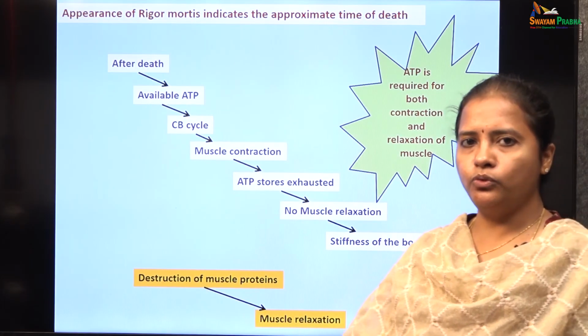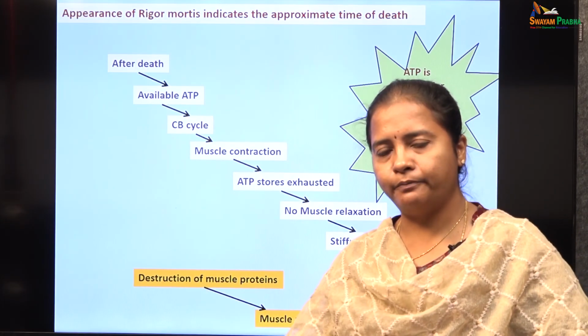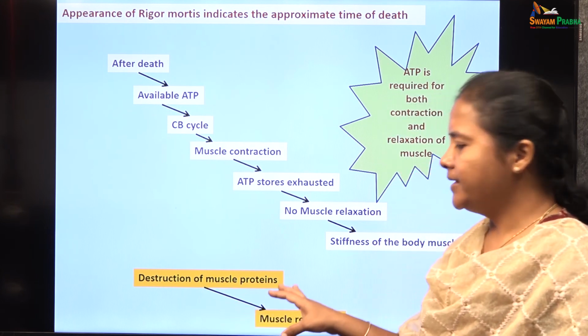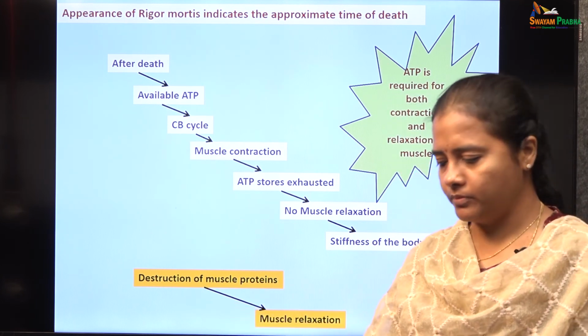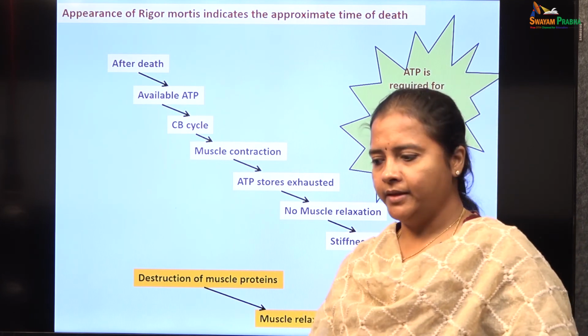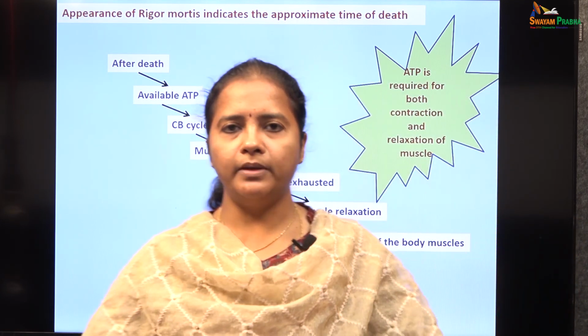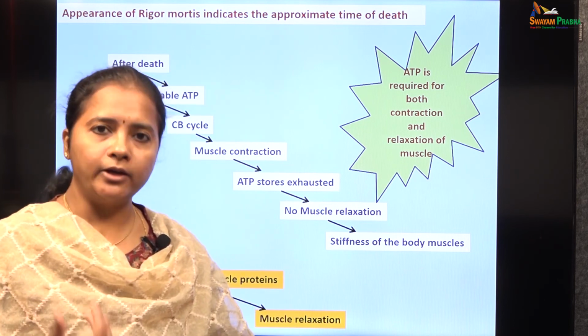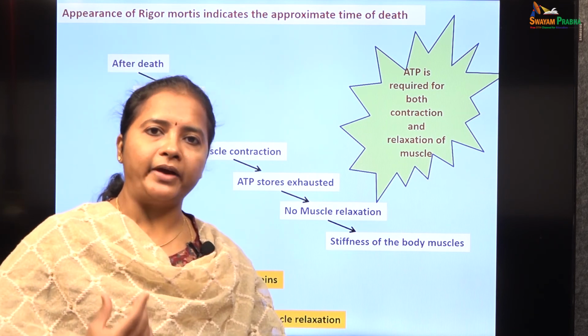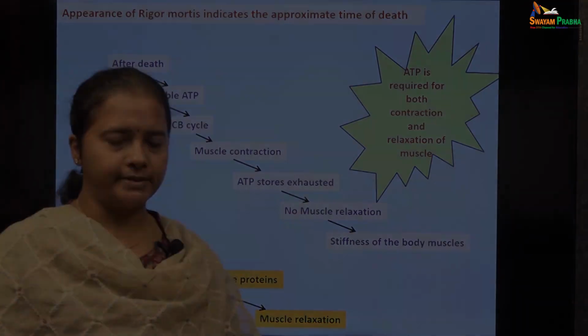After a few hours, due to the denaturation of proteins and destruction of muscle fibers, the muscle will start relaxing and the stiffness of the body will disappear. This rigor mortis, which is a normal phenomenon after death, has great medico-legal importance, which helps to find the time of death of the person.